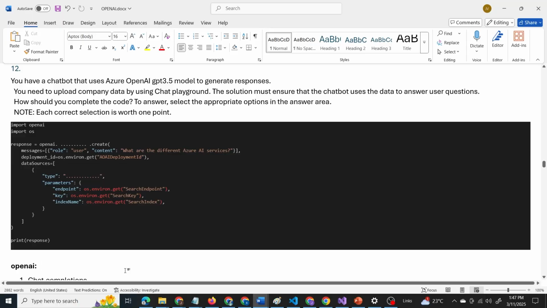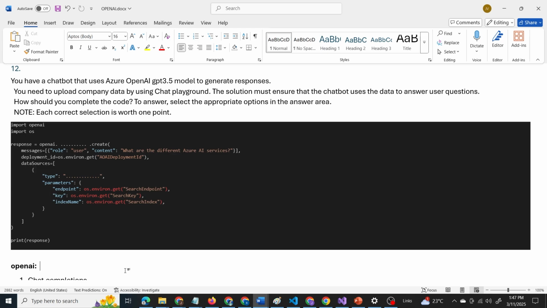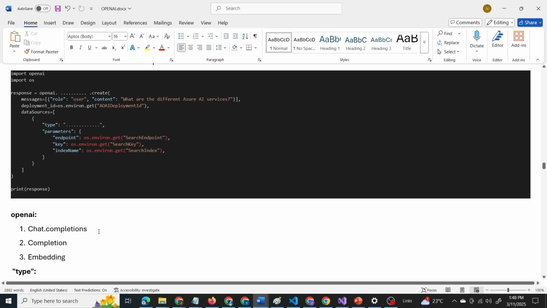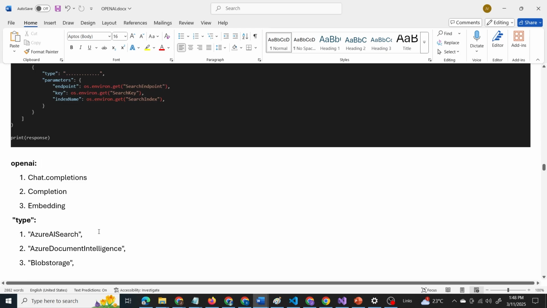Now to the question. You have a chatbot that uses the Azure OpenAI GPT 3.5 model to generate responses. You need to upload company data by using Chat Playground. The solution must ensure that the chatbot uses the data to answer user questions. How should you complete the code? To answer, select the appropriate options in the answer area. A snippet of code is provided, followed by the options. The options are chat.completions, completion, embedding, Azure AI search, Azure document intelligence, blob storage.